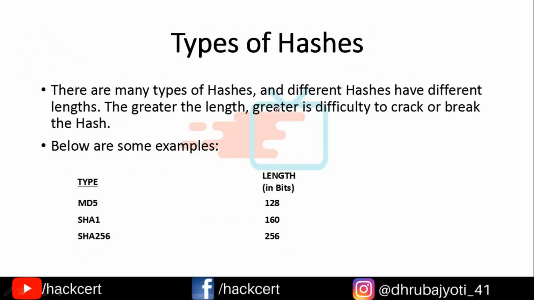Now, types of hashes. There are many types of hashes in the market, but we'll mainly be focusing on the three types that I have mentioned over here. So there are many types of hashes, and different hashes have different lengths. The greater the length, the greater is the difficulty to crack or break the hash. All right. I have only mentioned these three types of hashes, but there are lots and lots of them.